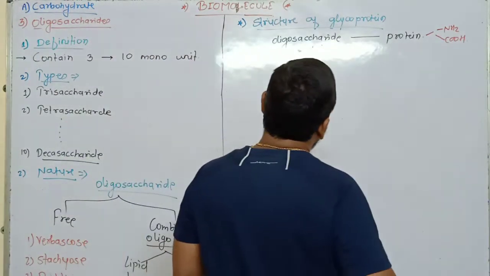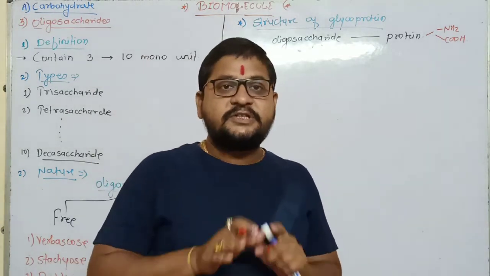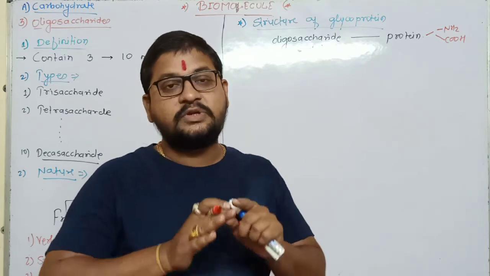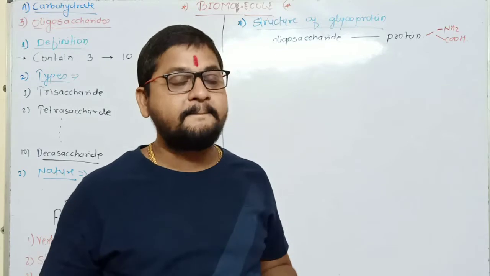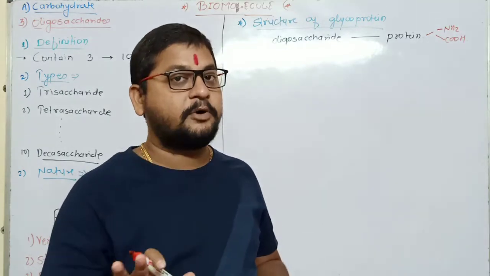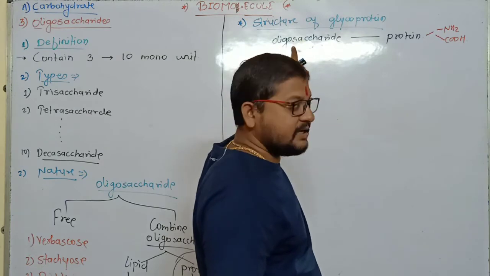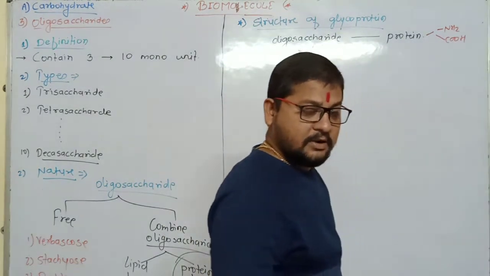So, when oligosaccharide combines with protein, which type of linkage does it form? How does the linkage formation take place? What are its types? The main group present in the oligosaccharide is the hydroxyl group, and in the protein the amine and carboxyl groups.